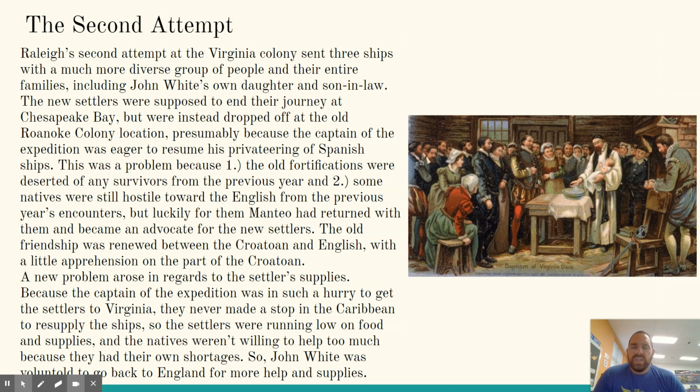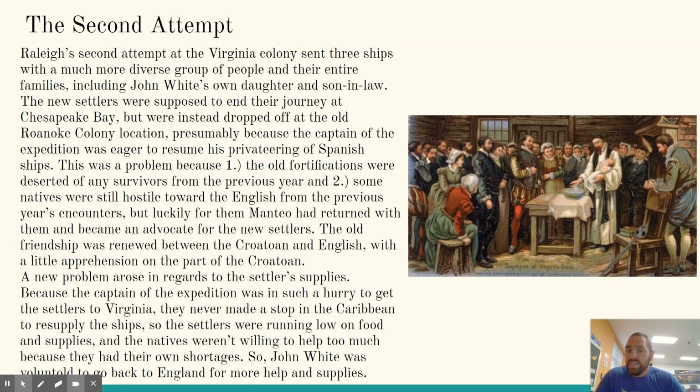Raleigh's second attempt at the Virginia colony sent 3 ships with a much more diverse group of people and their entire families, including John White's own daughter and son-in-law. The new settlers were supposed to end their journey at Chesapeake Bay, but were instead dropped off at the old Roanoke colony location, presumably because the captain of the expedition was eager to resume his privateering of Spanish ships. This was a problem because, one, the old fortifications were deserted of any survivors from the previous year, and two, some natives were still hostile towards the English from the previous year's encounters.